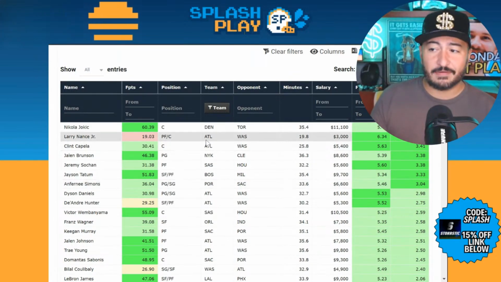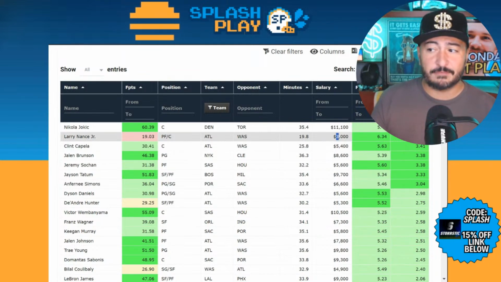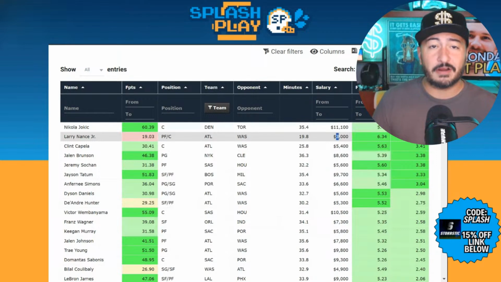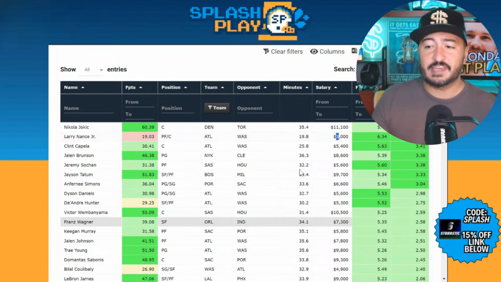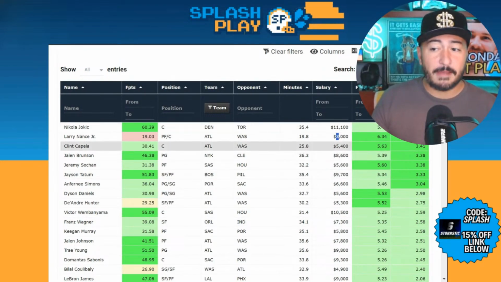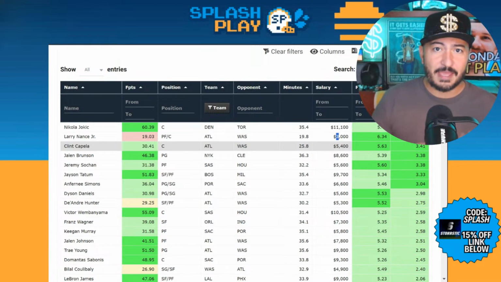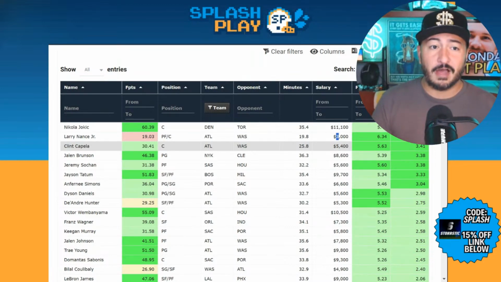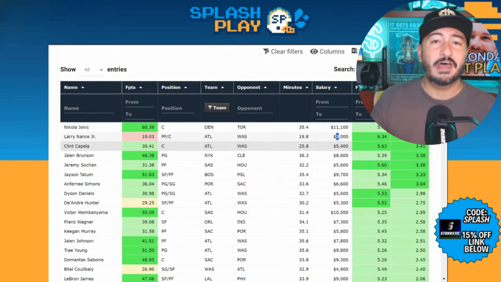But for Larry Nance, I would say right now, the 3K salary in particular, and the fact he's getting minutes that Okongwu was going to be getting, and Okongwu's out now. So Larry Nance is not priced to be the backup center like it seems like he's going to be today. Similarly, Clint Capela is not priced to be the starting center. He's technically been the starter, but has basically been splitting minutes with Okongwu, with Okongwu getting a little more minutes in some of the games to start the year.